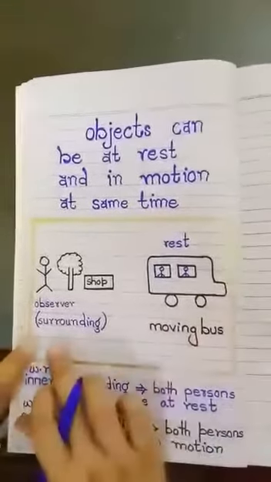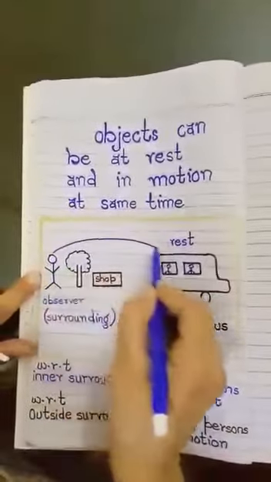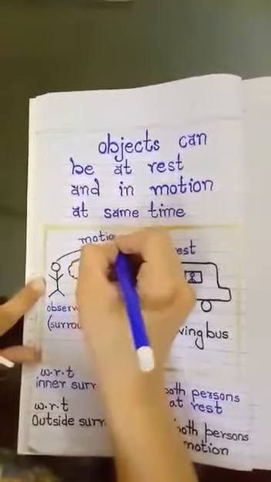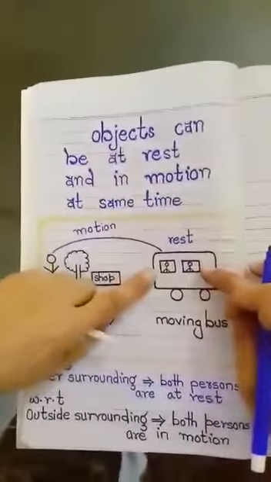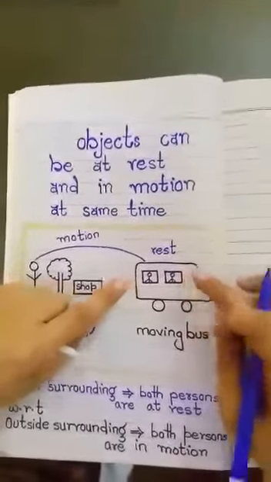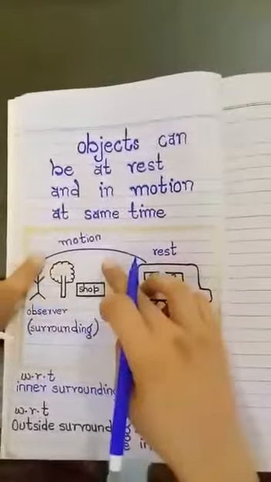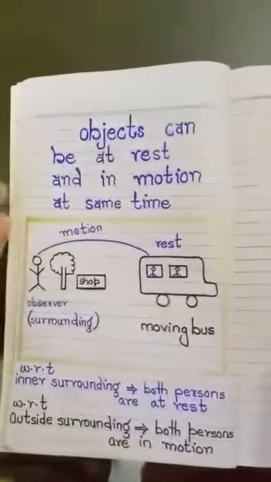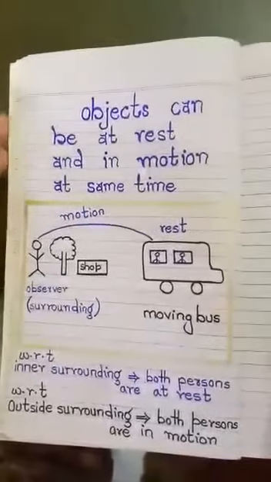So, according to this observer, these two persons are in motion. So, it is concluded that the same objects may be in the state of rest or in the state of motion simultaneously. Simultaneously means at the same time. So objects can be at rest and in motion at the same time.